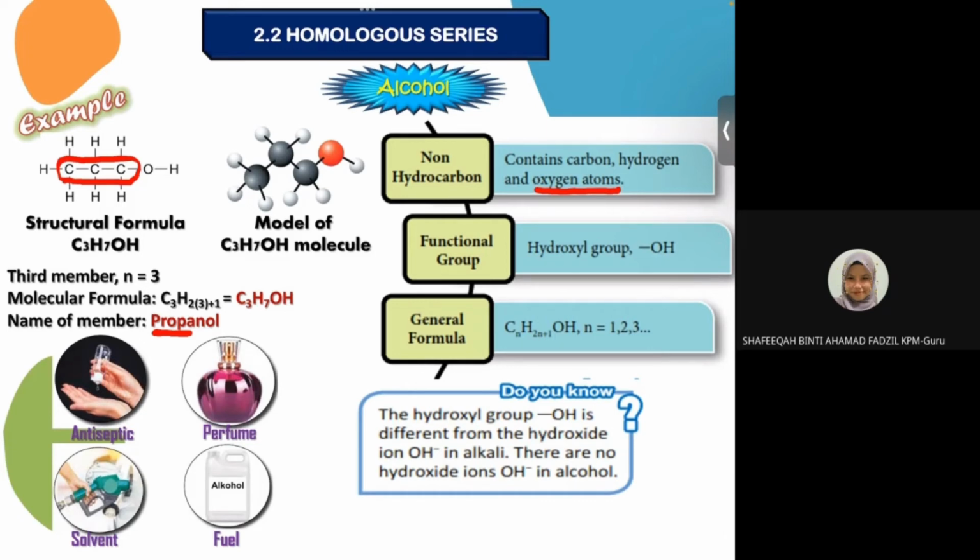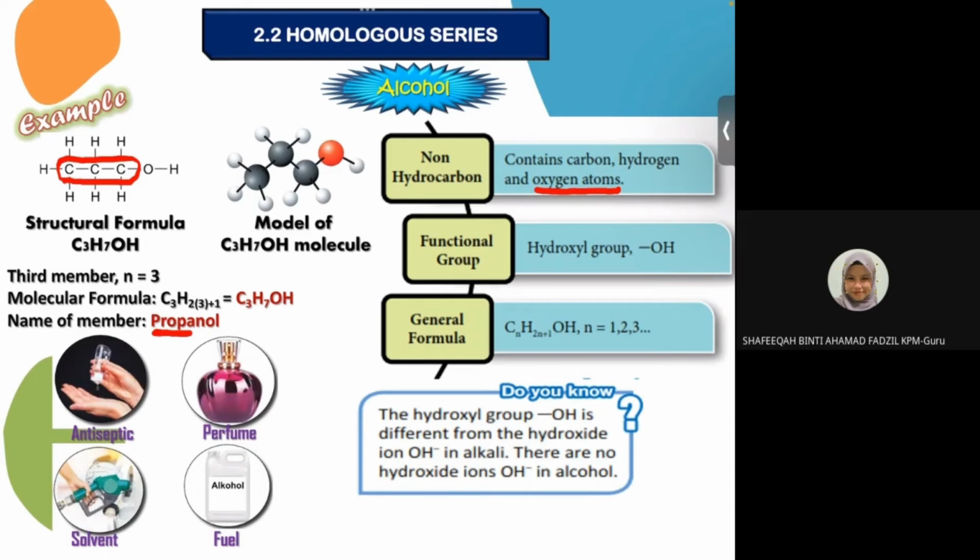You kena tambah anol. So it will become propanol. If we have 4 carbon, dia akan jadi butanol. Kalau you ada 5 carbon, then it will become pentanol. Untuk alcohol, don't worry. Maximum that you have to know, if I'm not mistaken, until carbon number 5 je.